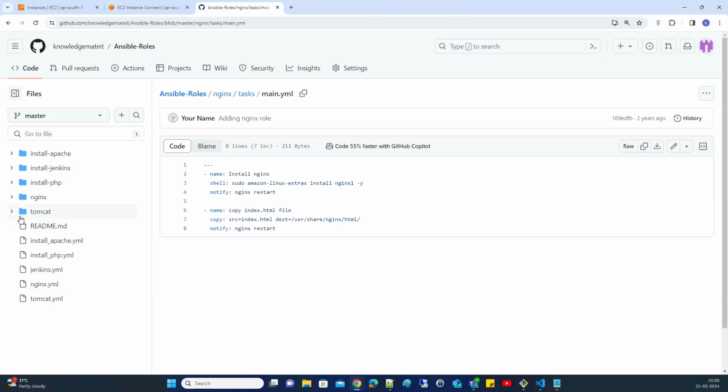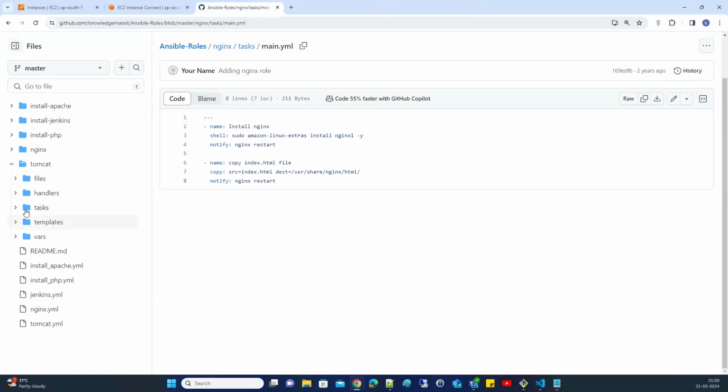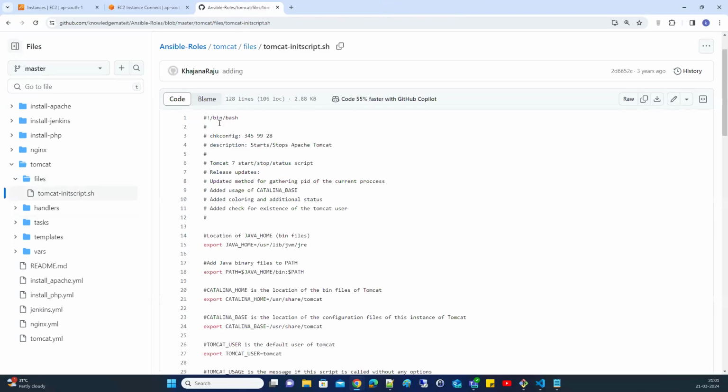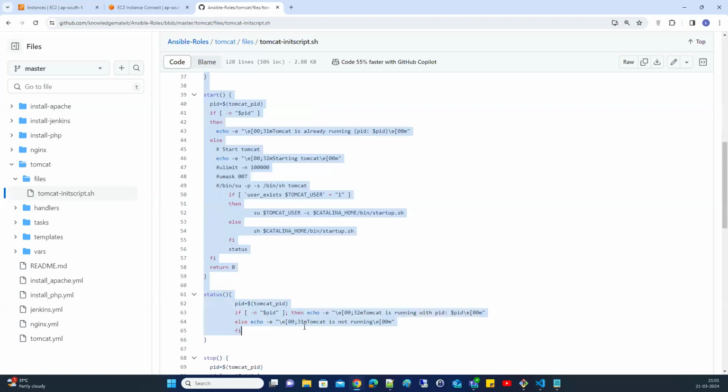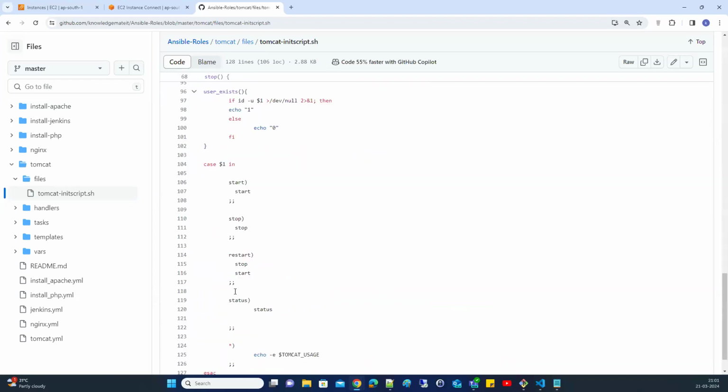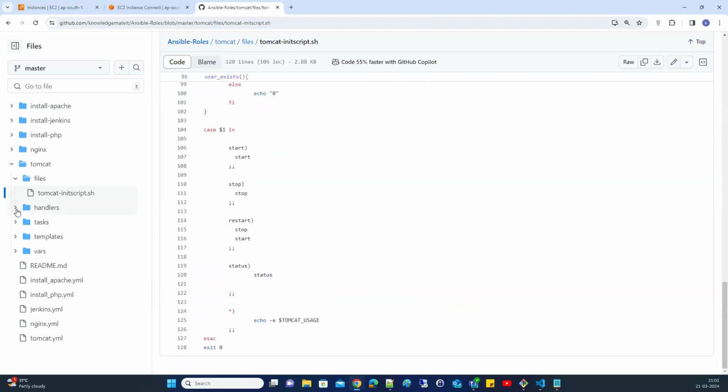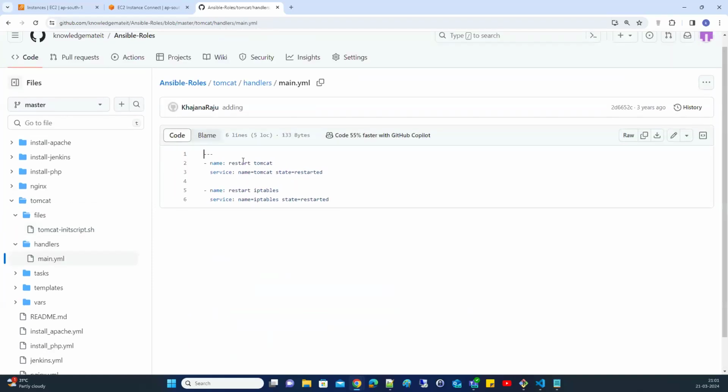So let's go with Tomcat. This is very important. If you observe here, this Tomcat role has a files folder. This files folder has one script which is helpful to start the Tomcat service. This is the script. And the handlers section has a main.yml file. Here we are starting Tomcat, and here we are starting the iptables.